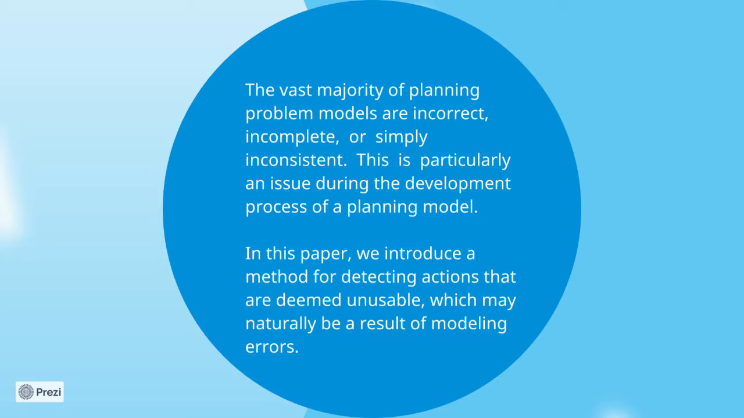The key insight is that we can introduce a special fluent F0 that the action achieves, and replace the original goal with F0. Doing so provides us with a new model that has a solution if and only if the action is usable. The goal can be achieved only if the action can be executed.